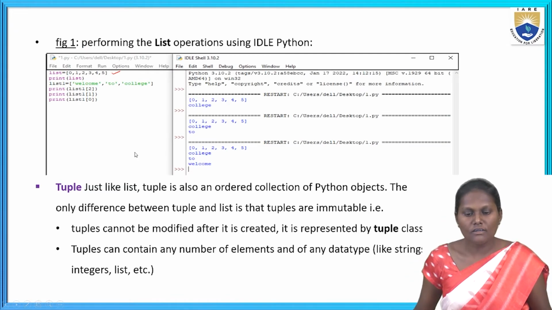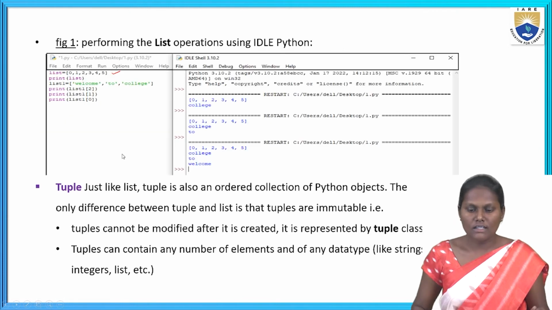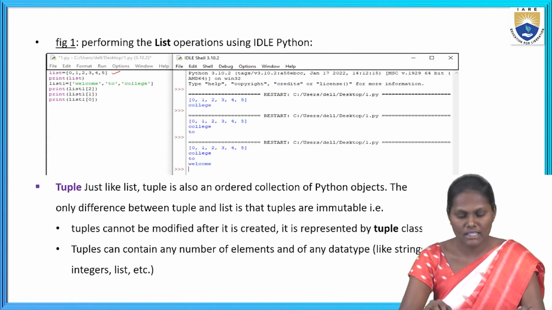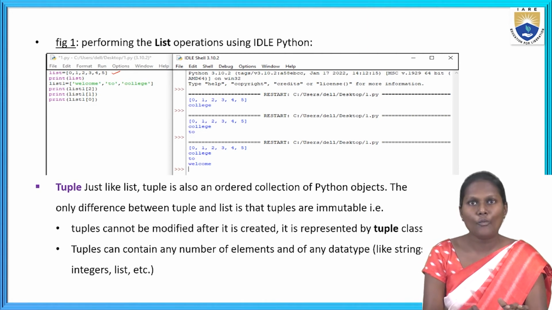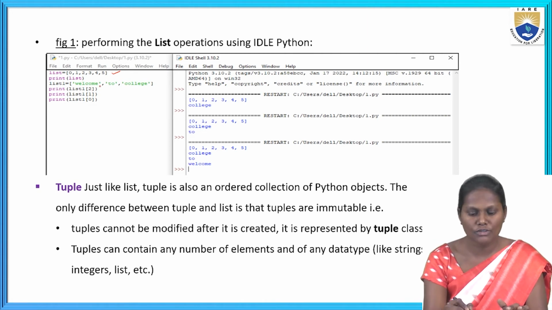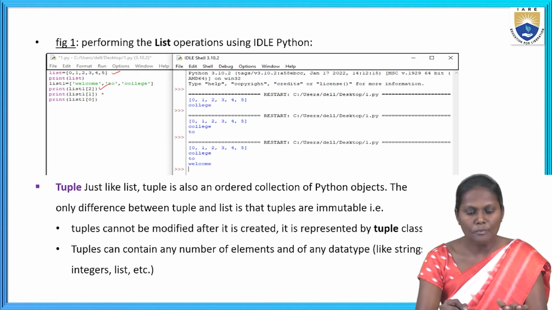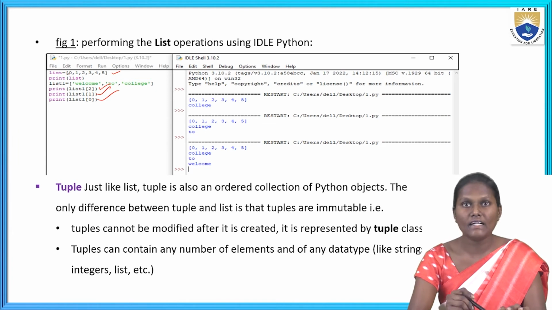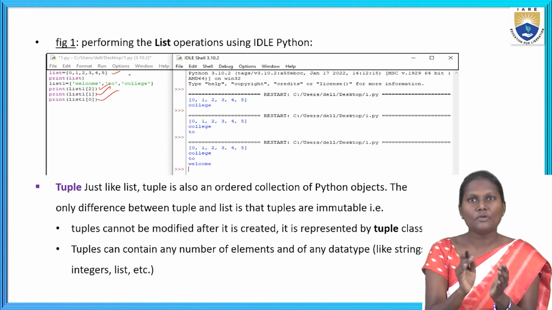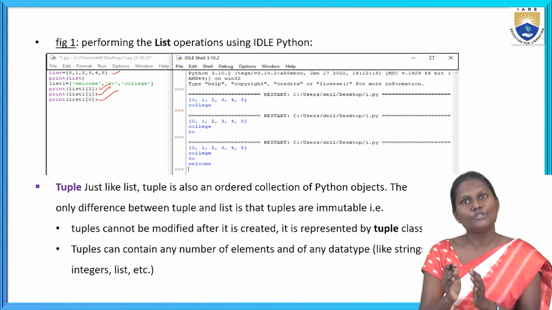Next, I hope you all can understand about the list. Here if we are taking list of 1, list of 2, I already showed you. Print list of 2, print list of 1, and print list of 0 also. In the list I had taken the values welcome, to, college separately.